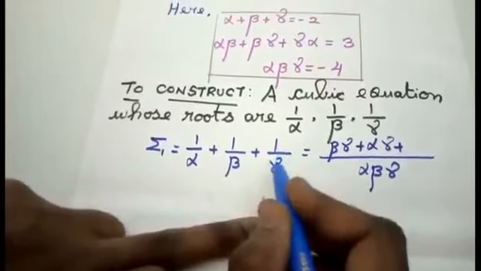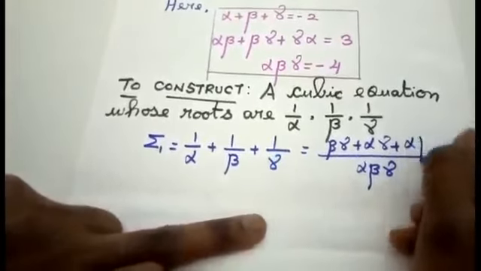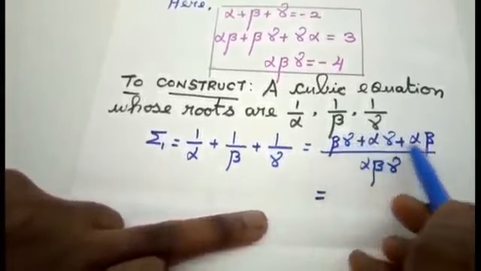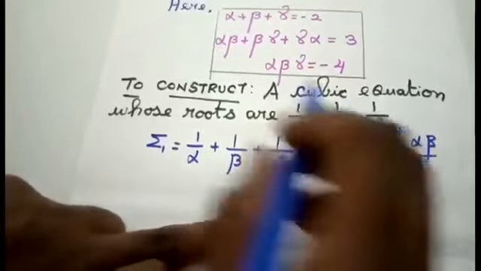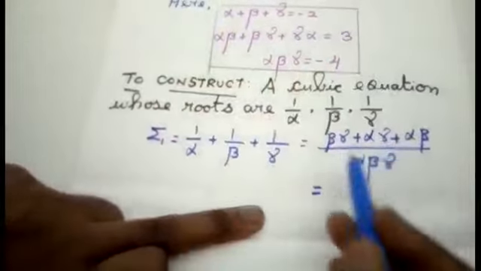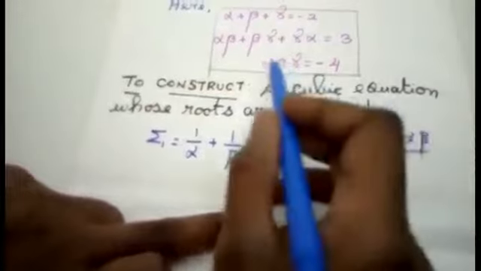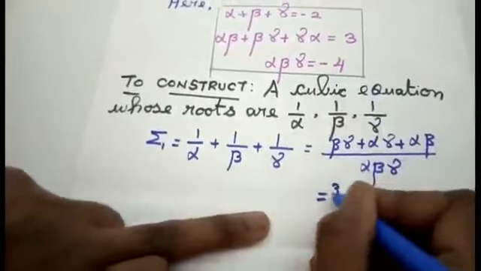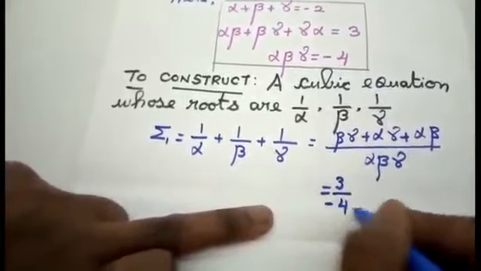What is missing here? Alpha, beta. Now, just see here, students. For this numerator part, I am having the value here. So what is the value? 3. And the denominator part, alpha, beta, gamma, I am having the value as minus 4. Just substitute the values, that is 3 divided by minus 4.